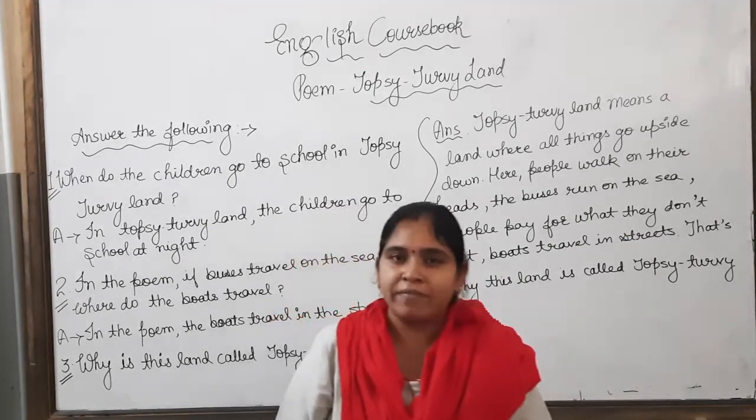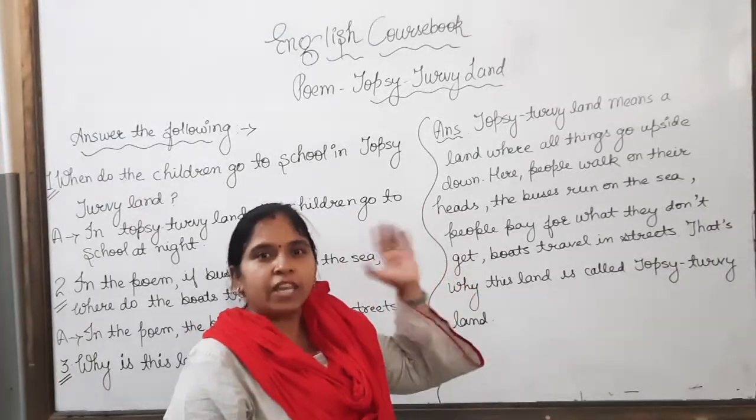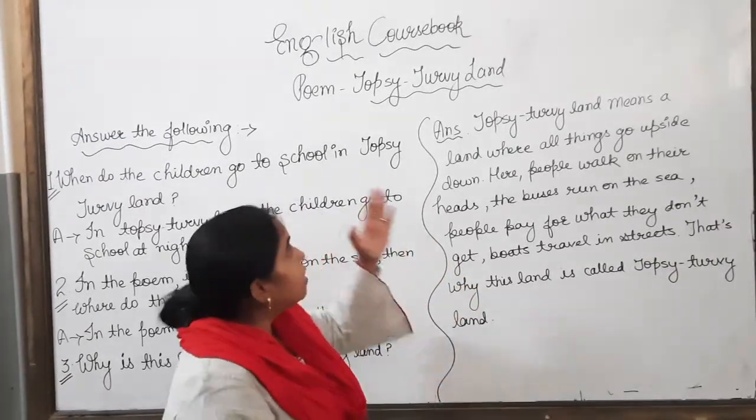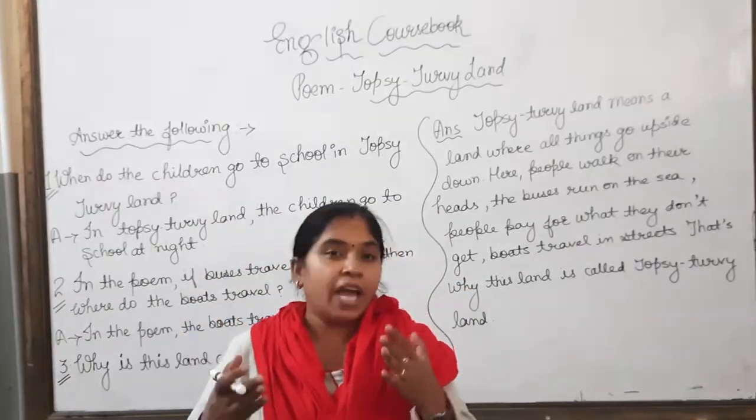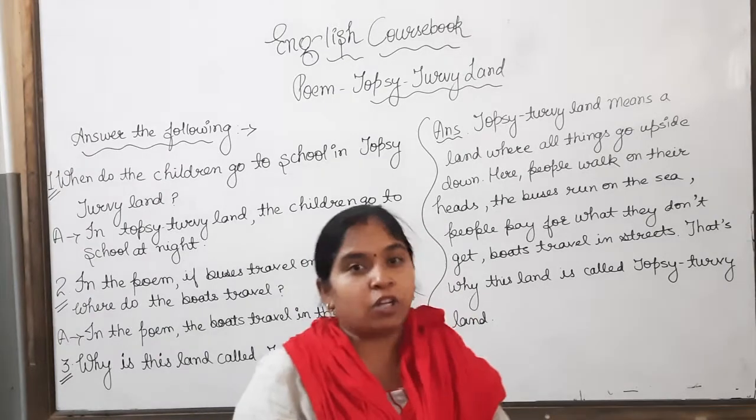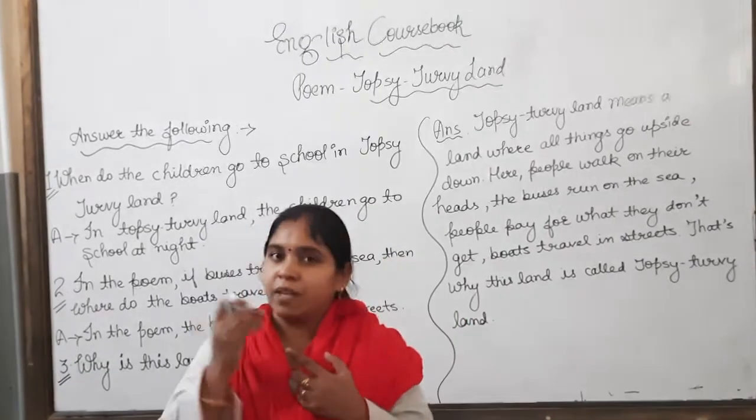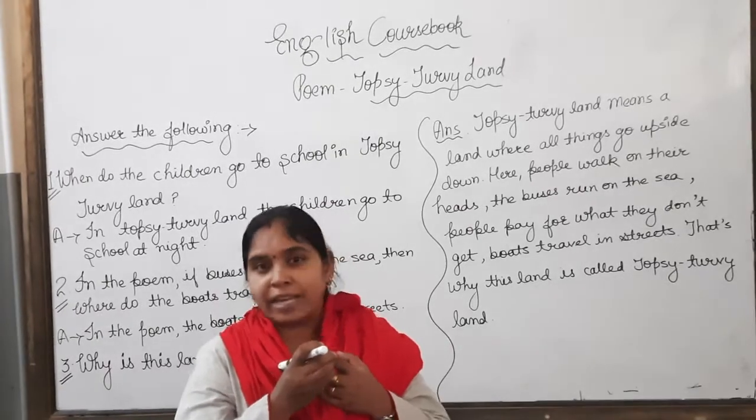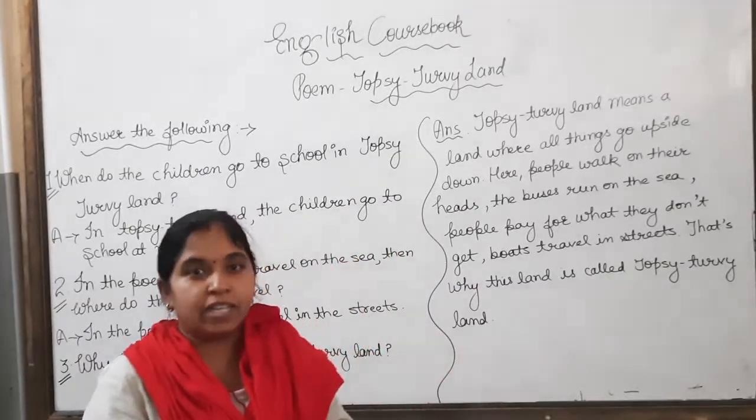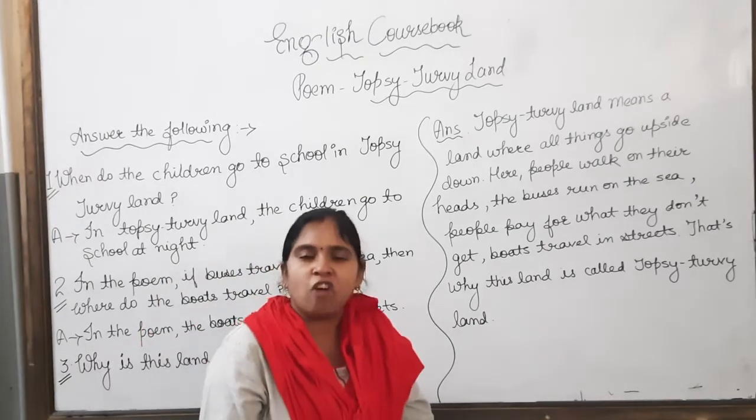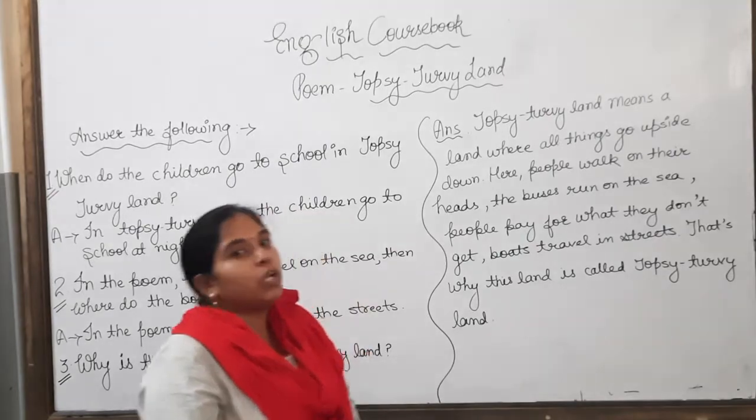Students, as you know very well, we have started the next chapter of the English course book, and that is a poem, Topsy Turvy Land. We have done the explanation part of this chapter, the word meanings, the words to learn, and the rhyming words of this poem. With the continuation of this chapter, today we will do the question answers.